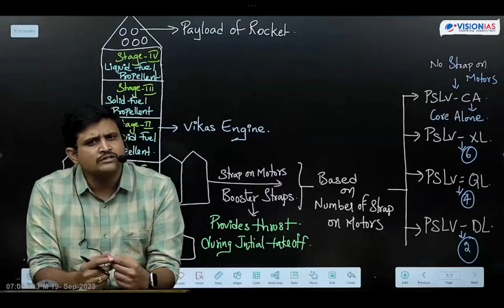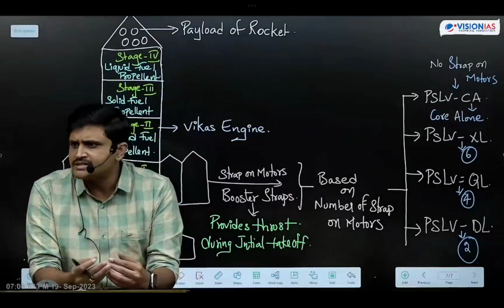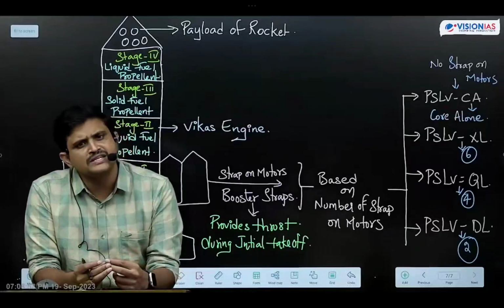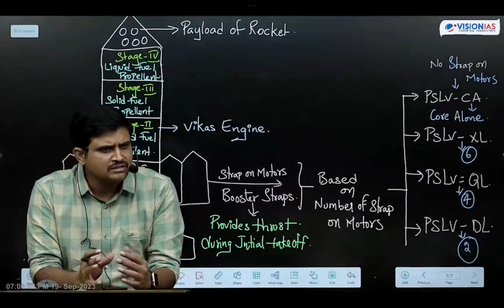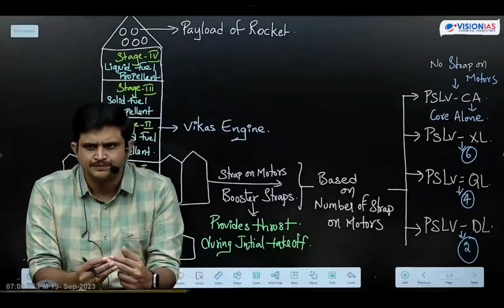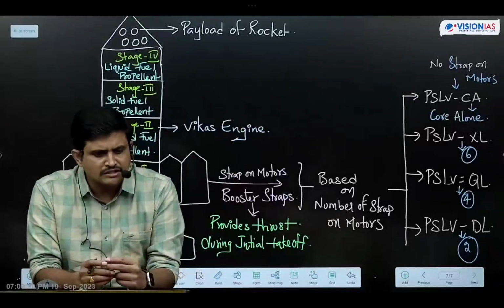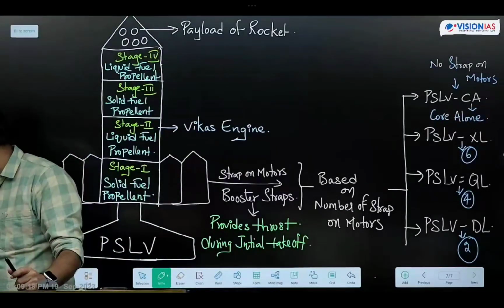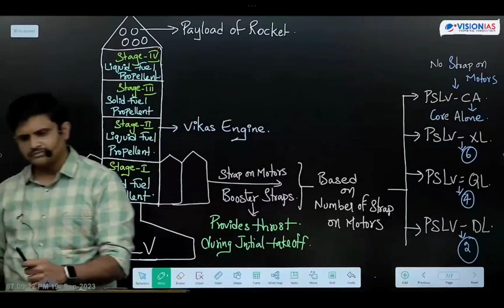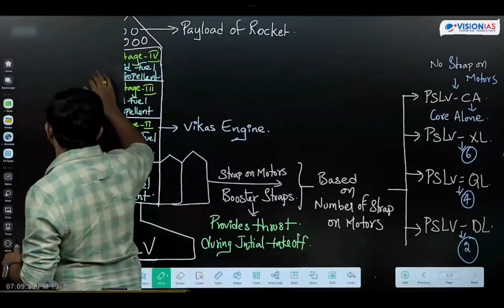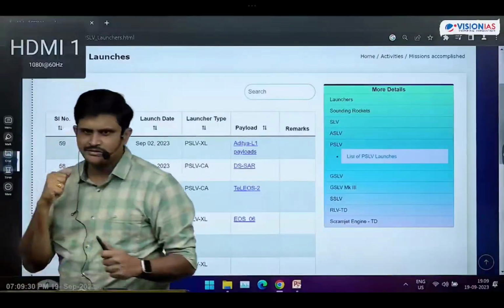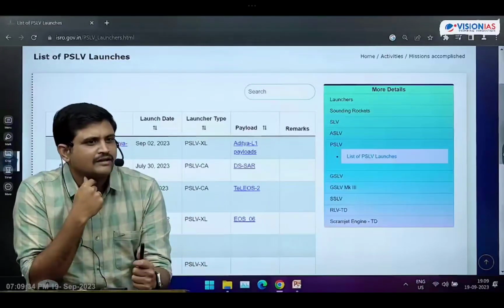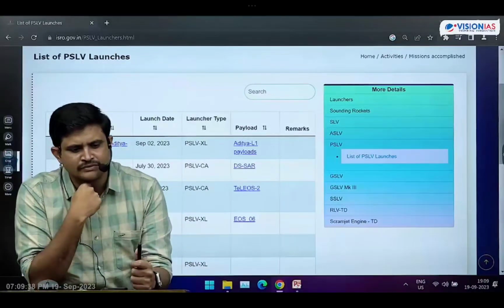So regarding these lower Earth orbits, polar orbits, and sun synchronous orbits, after the rocket systems, before starting the satellites, I will take up the orbits and their types. First you have to remember this. I am making you familiar with the different types of orbits we have. Got it, students? Next point: PSLV is known as the workhorse of ISRO, the most reliable vehicle in the world.